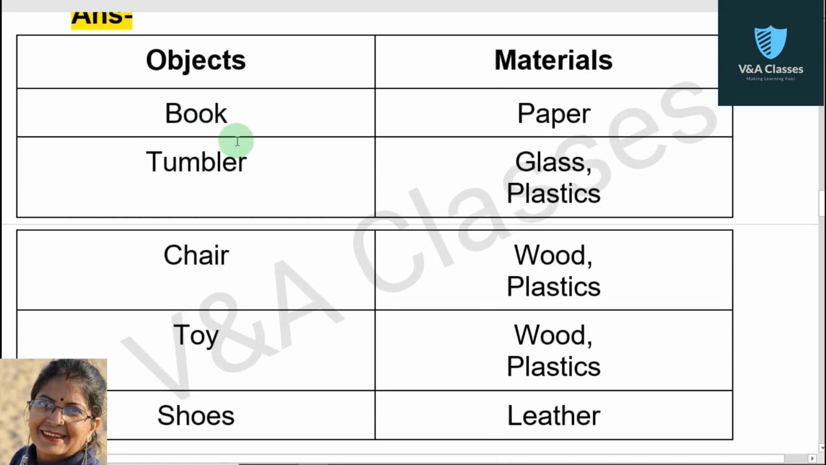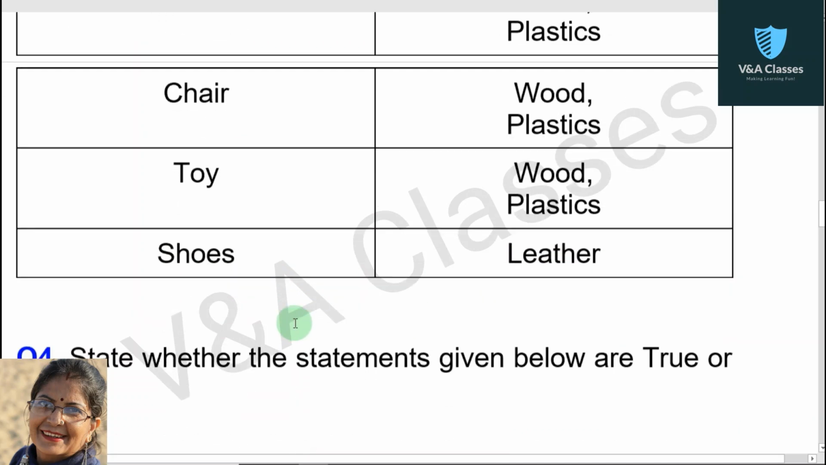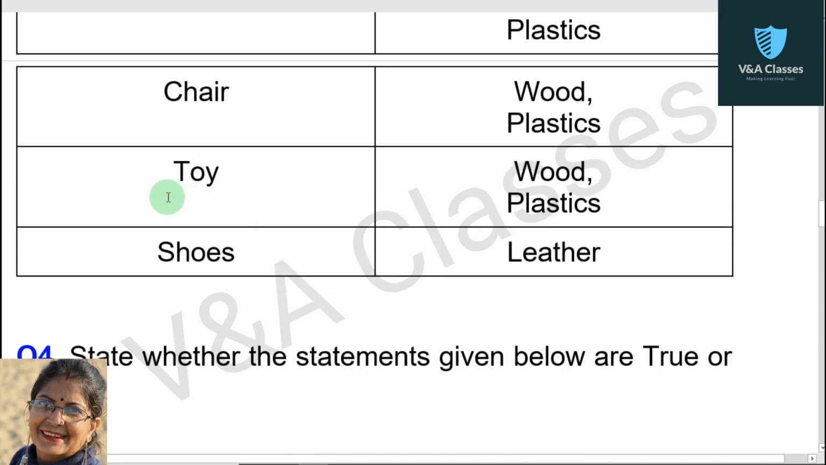Now material of book is paper. Now materials of tumbler are glass and plastics. Now materials of chair are wood and plastics. Now materials of toy are wood and plastics. Now material of shoes is leather.